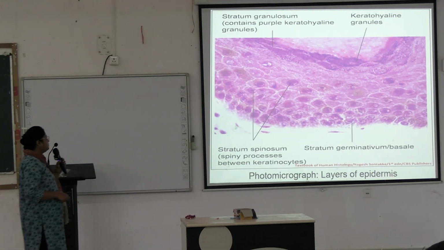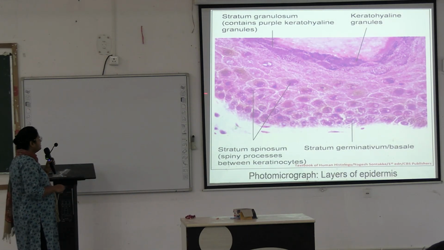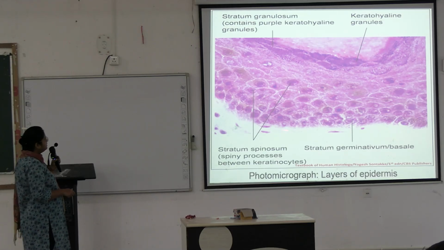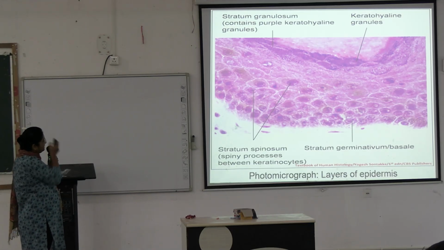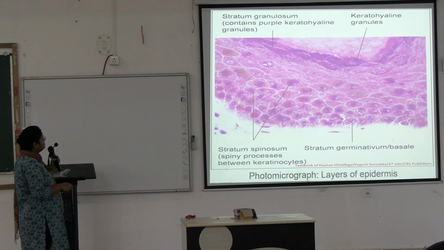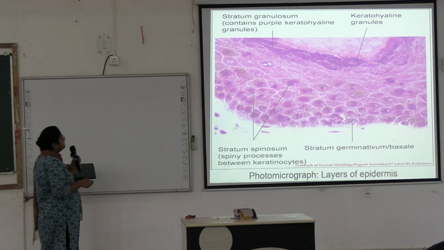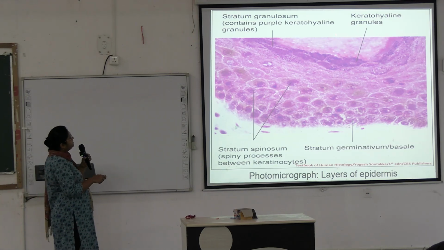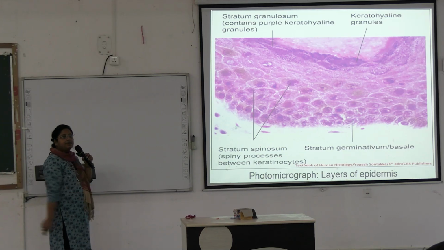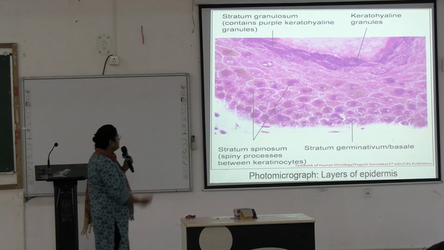This is a high power view, layers of the epidermis. This is the basal layer, stratum basale or stratum germinativum. Here is the stratum spinosum, which has projections, okay, spiny processes between the keratinocytes. Here is the stratum granulosum, containing purple keratohyalin granules, okay, keratohyalin granules stained violet. And after that, this will be the stratum corneum, okay. Right, next.